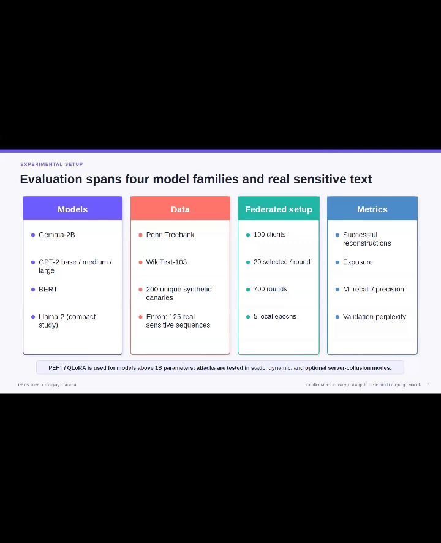The main federated learning setup contains 100 clients. 20 clients are selected in each round, and training continues for 700 rounds with 5 local epochs per round. For models above 1 billion parameters, we use parameter-efficient fine-tuning with QLoRA, and we evaluate successful data reconstruction, exposure, membership inference, recall and precision, and validation perplexity, allowing us to measure both privacy leakage and model utility.